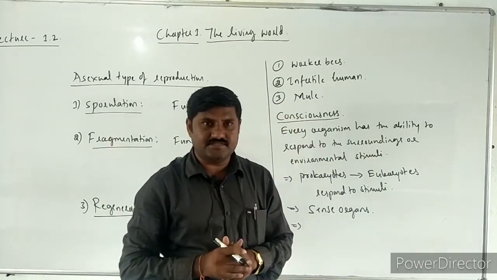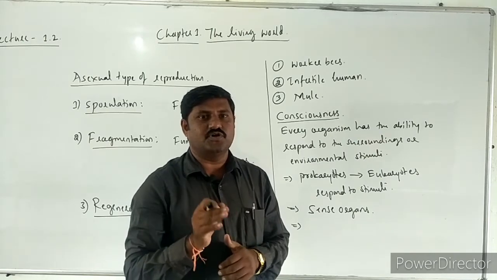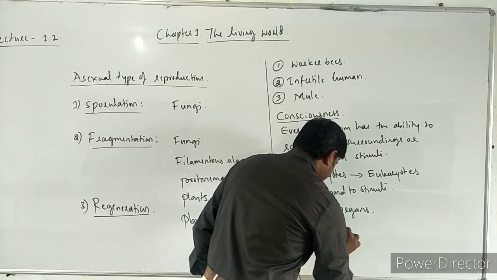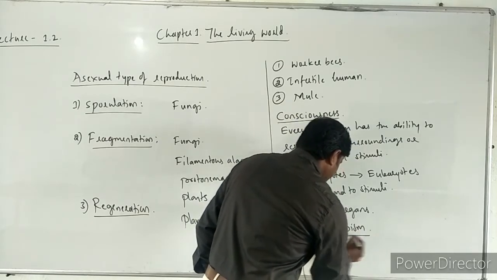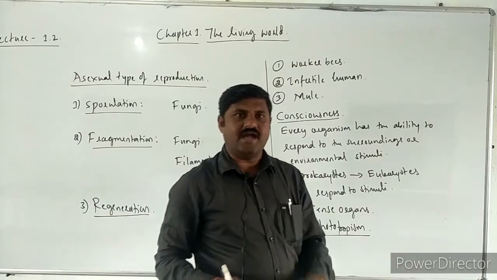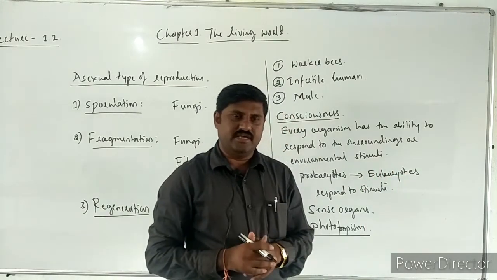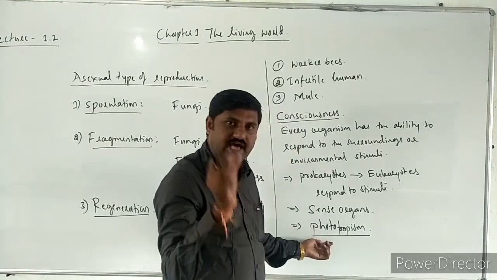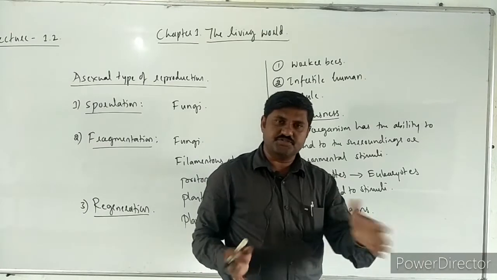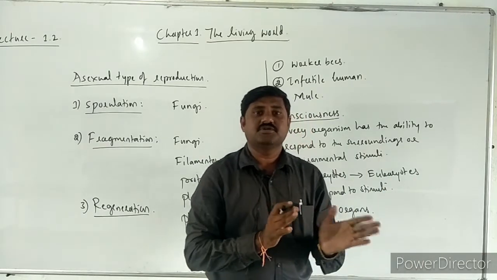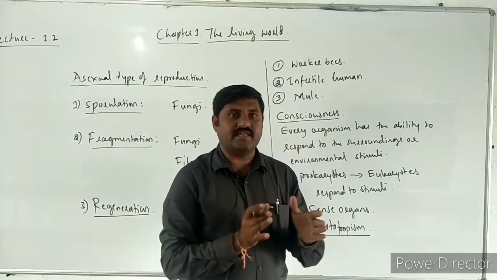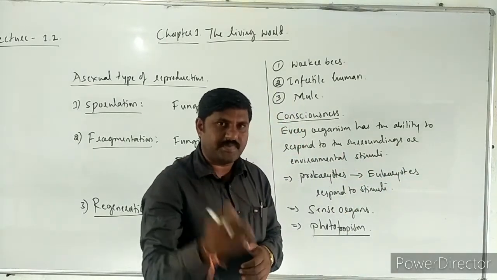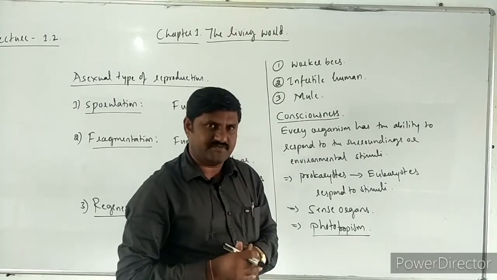The best example for this is phototropism, right? Phototropism is the best example that plants can respond to environmental stimuli. What is phototropism? Photo means light, tropism means towards. It means towards light. Plants can grow towards light. It is one kind of response shown by plants, and it's the best example for this.